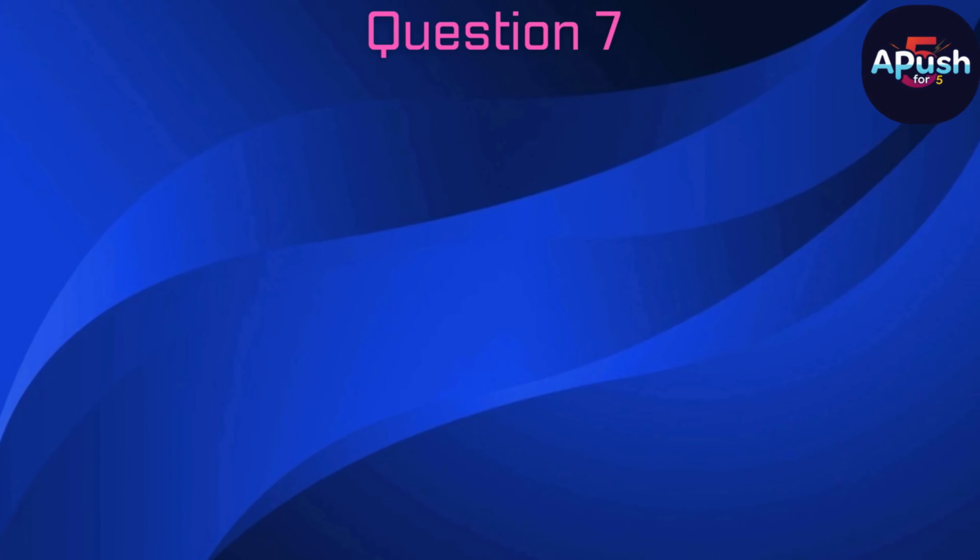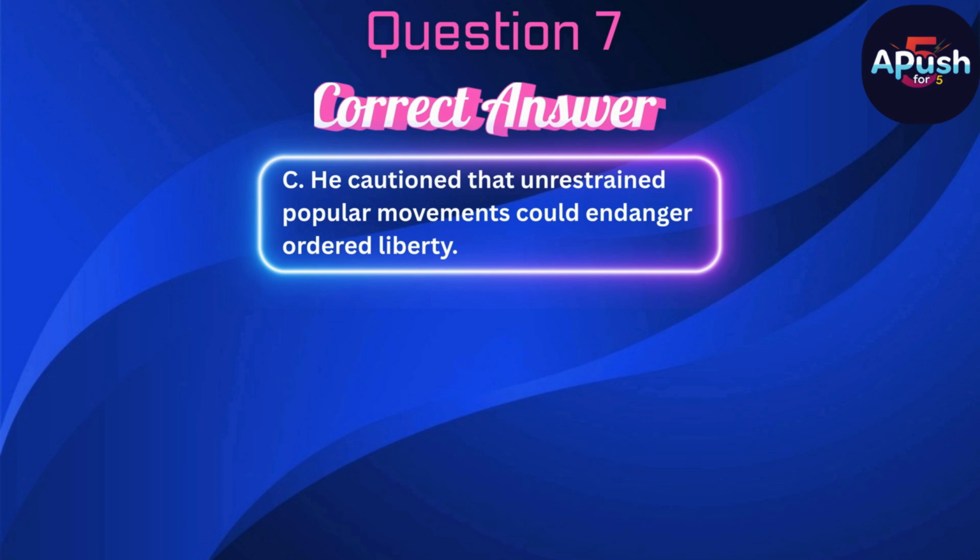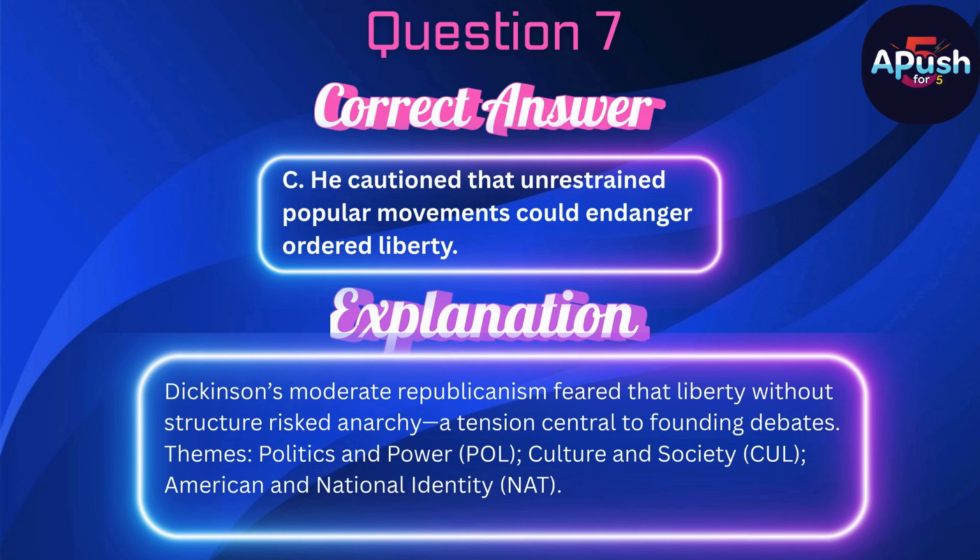The correct answer is C. He cautioned that unrestrained popular movements could endanger ordered liberty. Dickinson's moderate republicanism feared that liberty without structure risked anarchy, a tension central to founding debates.